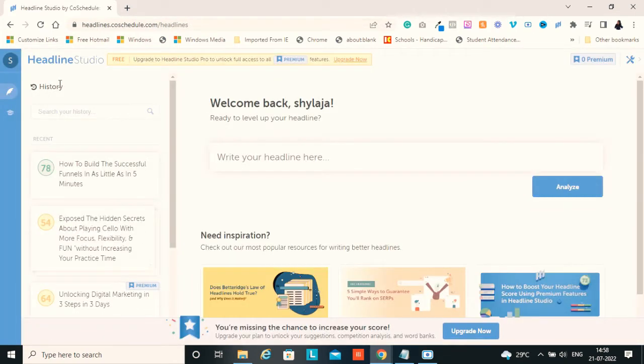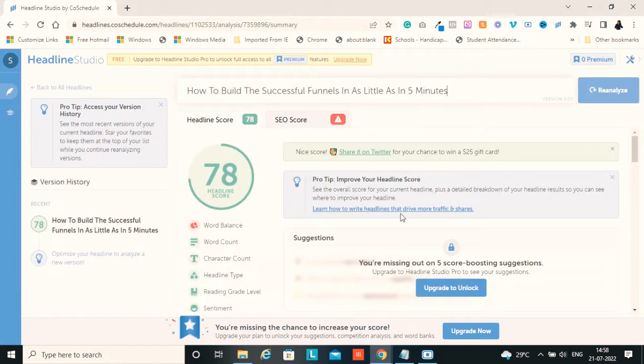Here it is taking me to the Headline Studio. We can see all my previous headline analyses here. I can see the breakdown of this headline. The score is 78. It is going to show you the score, which is good, really good, average or bad. So through the score, you will understand how powerful and effective your headline is.